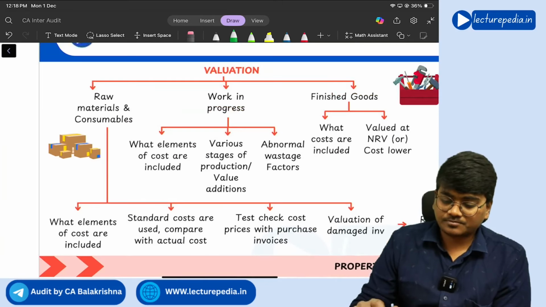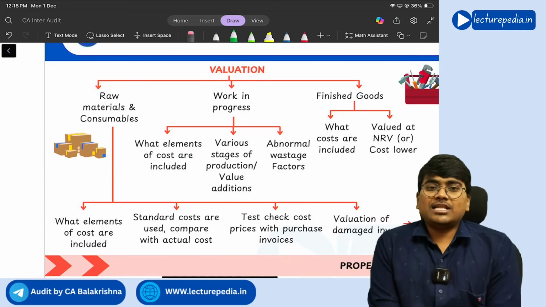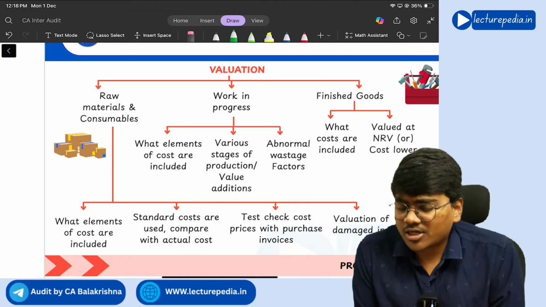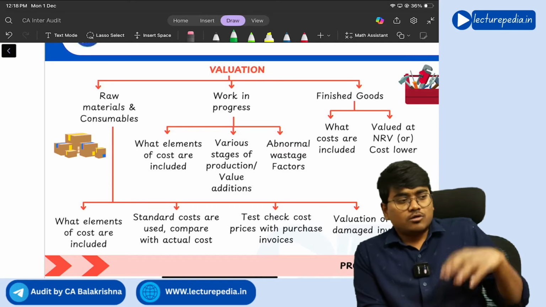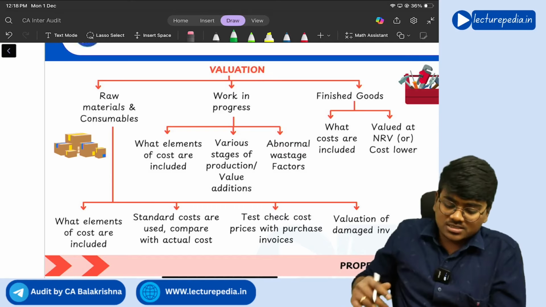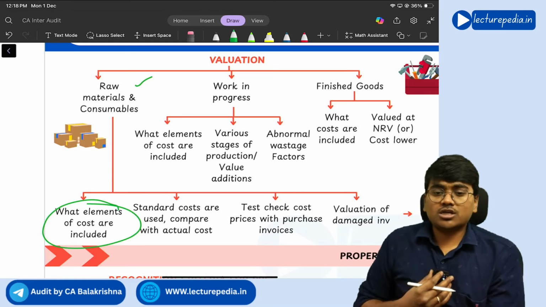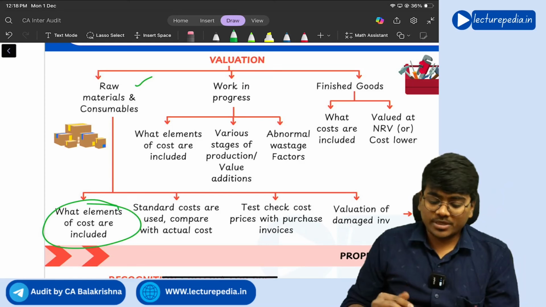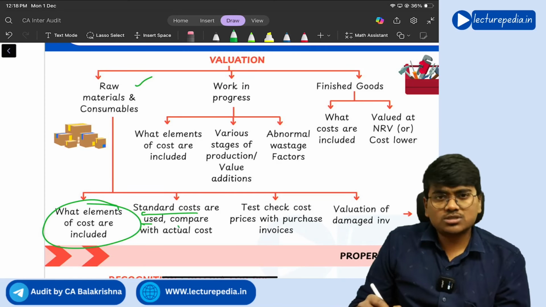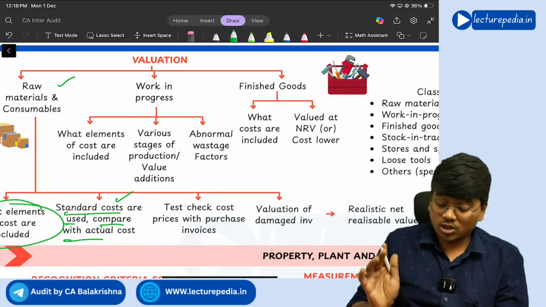Yes. Next, valuation of inventory. How will you value inventory? Generally, the raw material you will value based on the cost of items that are included in the raw material. So with respect to raw material, you have to see what elements of cost are included in the valuation of raw material. If standard costs are used, compare with the actual cost; this concept of standard cost you will be seeing in costing, right?